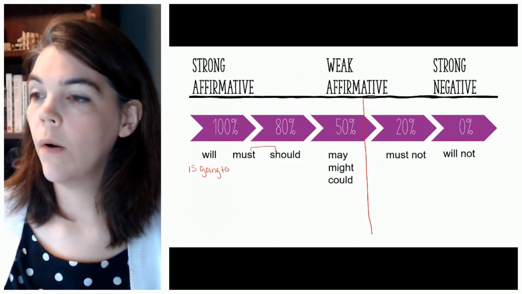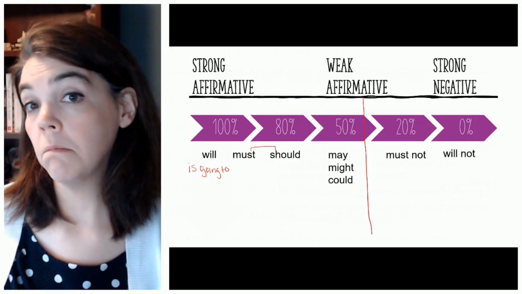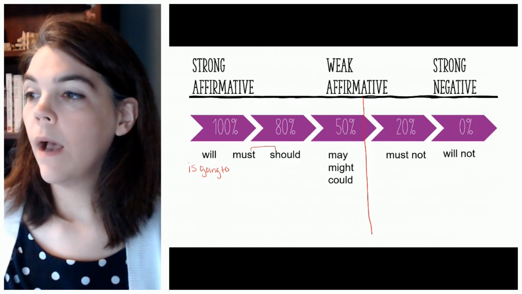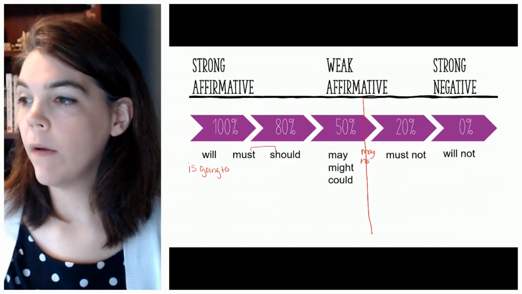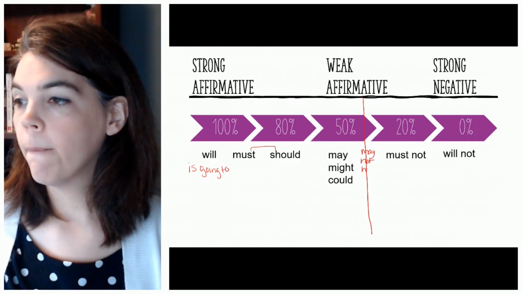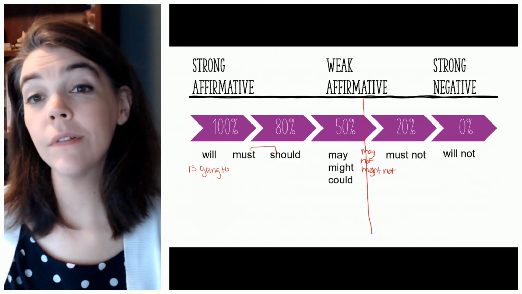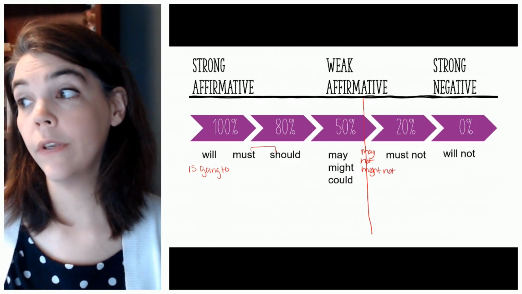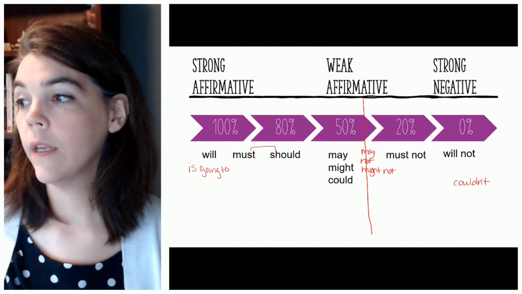Must not. But what happens if we say may not, might not? I would put those about here too, at about 50%. Might not. But couldn't? Couldn't is over here. Okay. Couldn't and can't are over here.